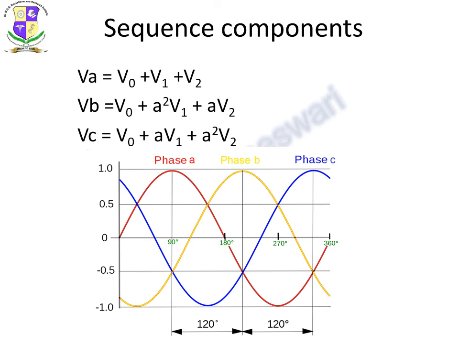After simplification, VA is equal to V0 plus V1 plus V2. VB is equal to V0 plus A square V1 plus A V2. VC is equal to V0 plus A V1 plus A square V2. So when we get all three phase components VA, VB, VC, these are nothing but a balanced set of vectors with respect to the sequence components V0, V1 and V2. Now our unbalanced system of vectors has turned into a balanced system of vectors. So this is for our analysis of unbalanced systems of vectors.